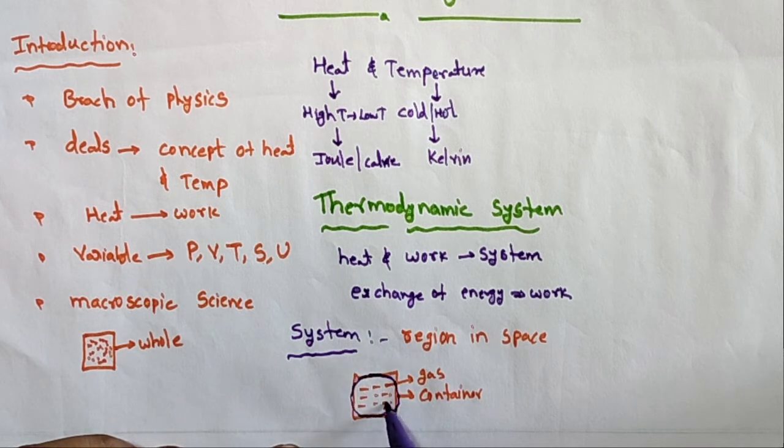This region contains a collection of a large number of atoms or molecules within some real or imaginary boundaries. For example, what is the system? The gas inside the vessel or container is called a system.